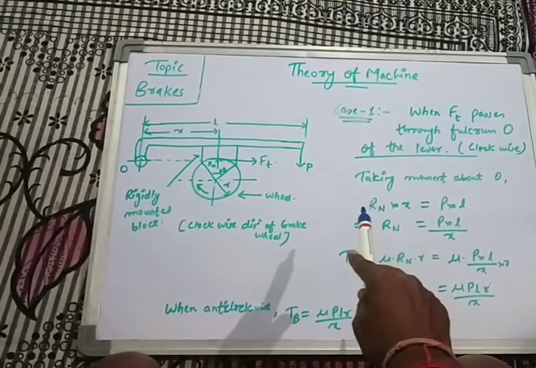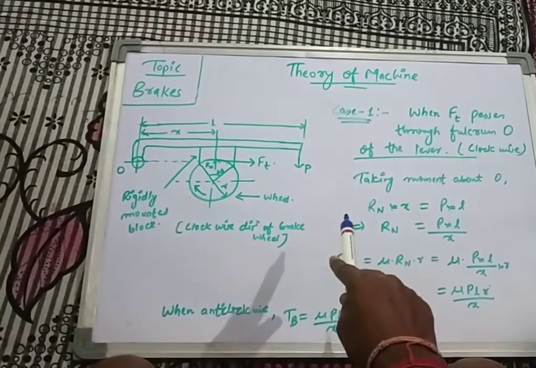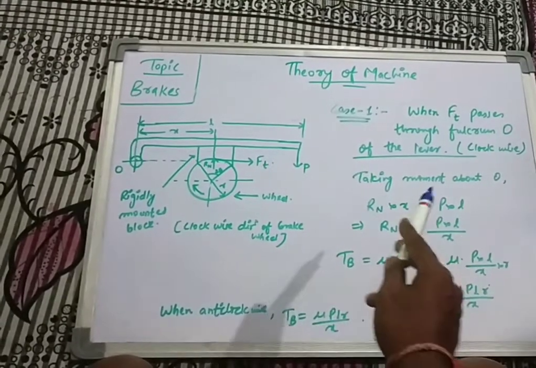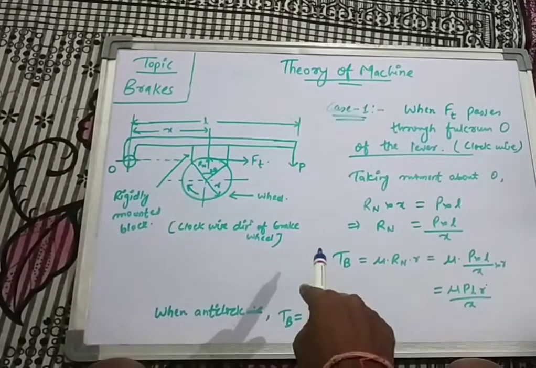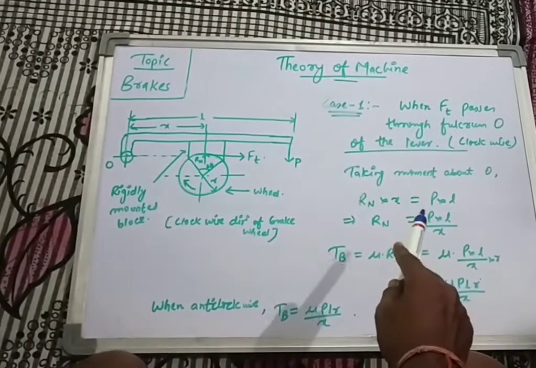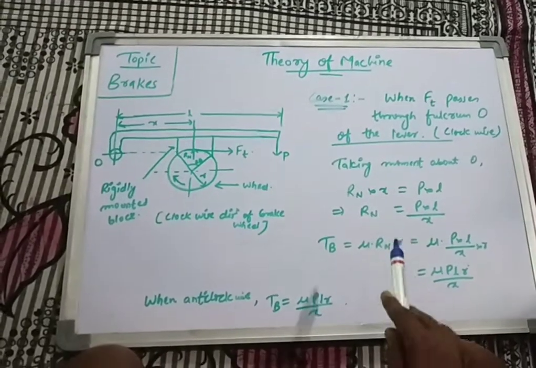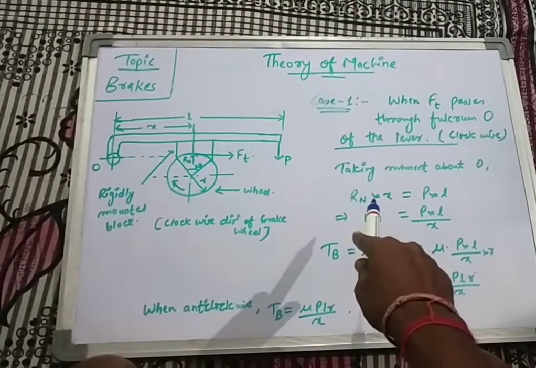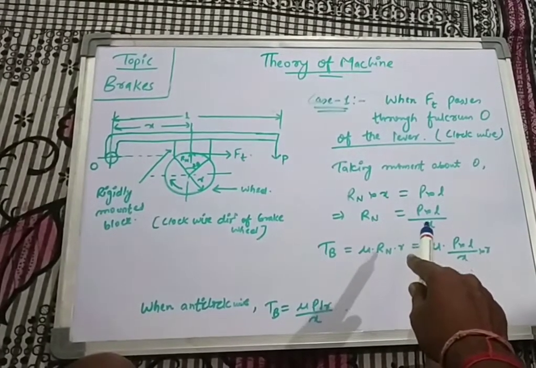Now you can see that one is written on the left hand side of the equal sign and the other on the right hand side. That means both directions are different. Why? Because the Rn direction is upward and P is along the downward direction. That's why both are written on opposite sides of the equal sign. So now calculating, you can see that Rn equals P into L, and since it is multiplied, it will go to the divide side, that will be divided by x.